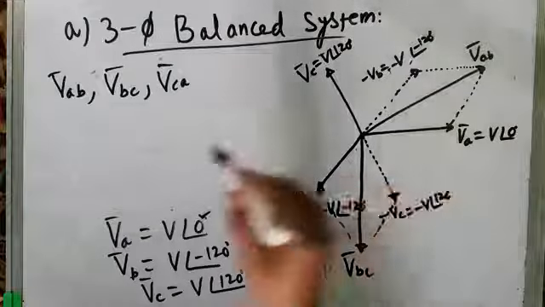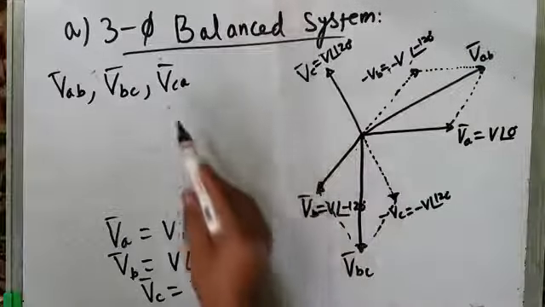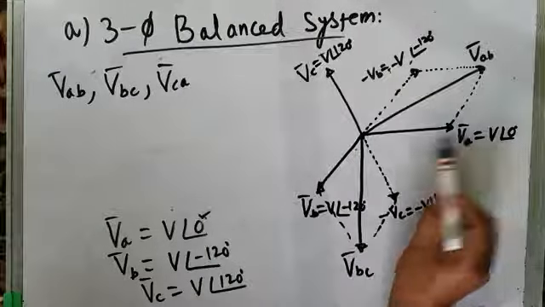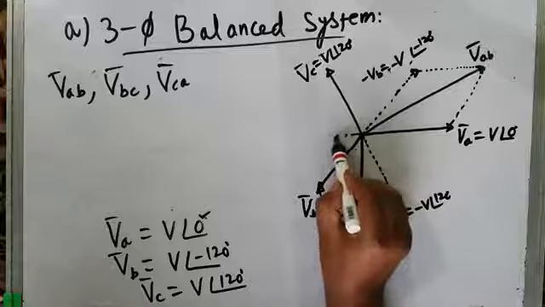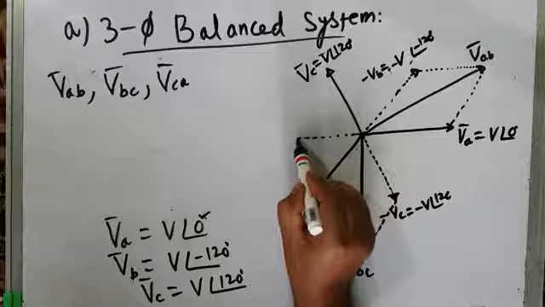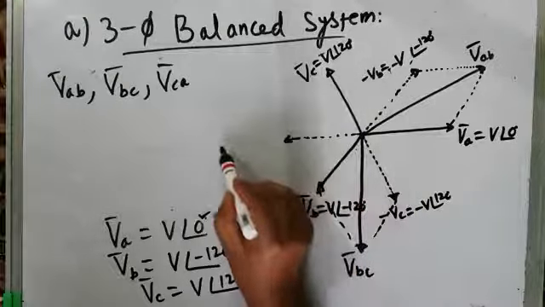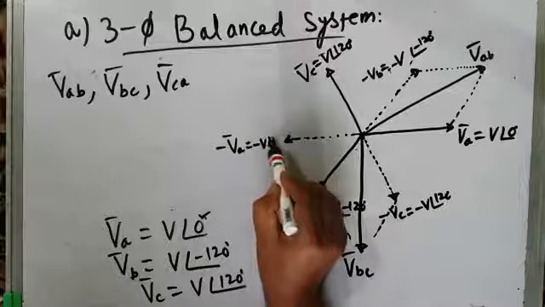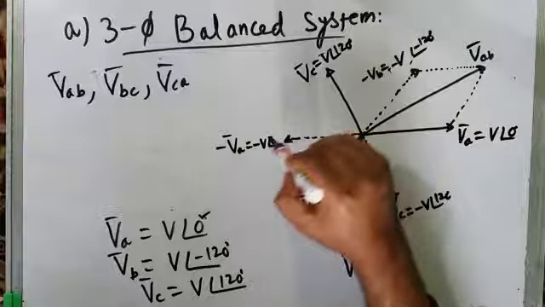And similarly you can draw the phasor for VCA, which is VC minus VA. This is VC, and where is VA? If this is plus VA, in this direction it will be minus VA. Minus VA equal to minus V at an angle of 0 degrees. Again use the parallelogram law of addition.